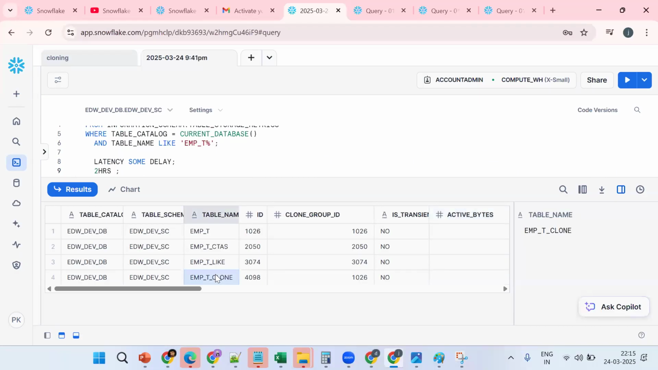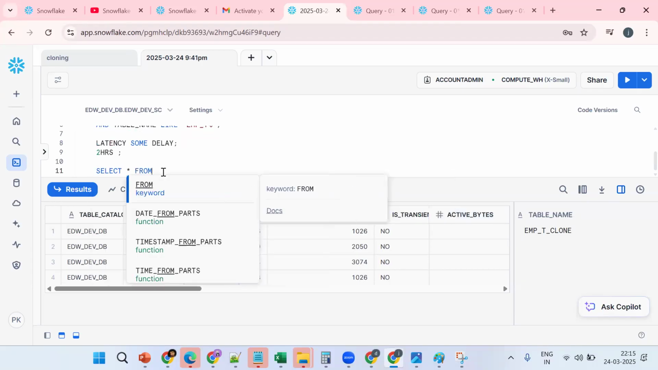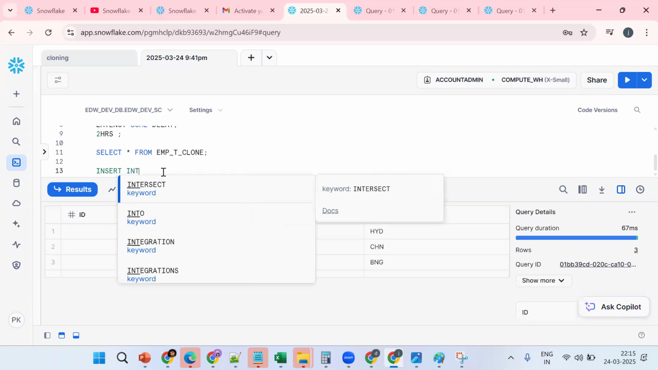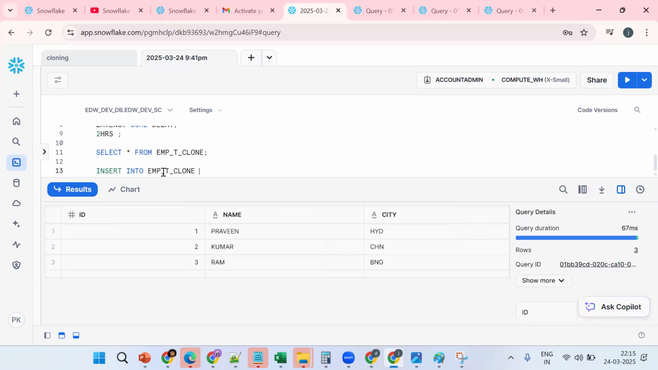So this is my cloned table. Control C, select star from. See, as of now, both are having the same record. So insert into clone values 1, 1, 1. Okay, now it's a new record.